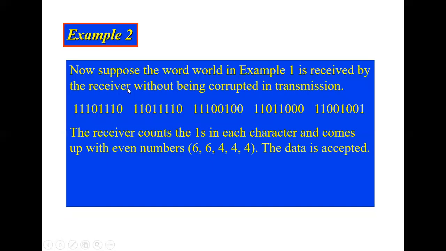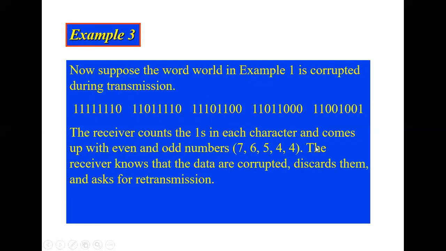Okay, right, here I have another example. On the receiving side, it counts the number of ones. 1 2 3 4 5 6. 6 is what? It is an even parity, so the data will be accepted. Here also 1 2 3 4 5 6. 6 is again even parity, it will accept. 1 2 3 4. 4 is also an even parity, it will accept. 1 2 3 4. 4 is also even parity, accept. If you check here, 1 2 3 4. 4 is also even, so the data is accepted.